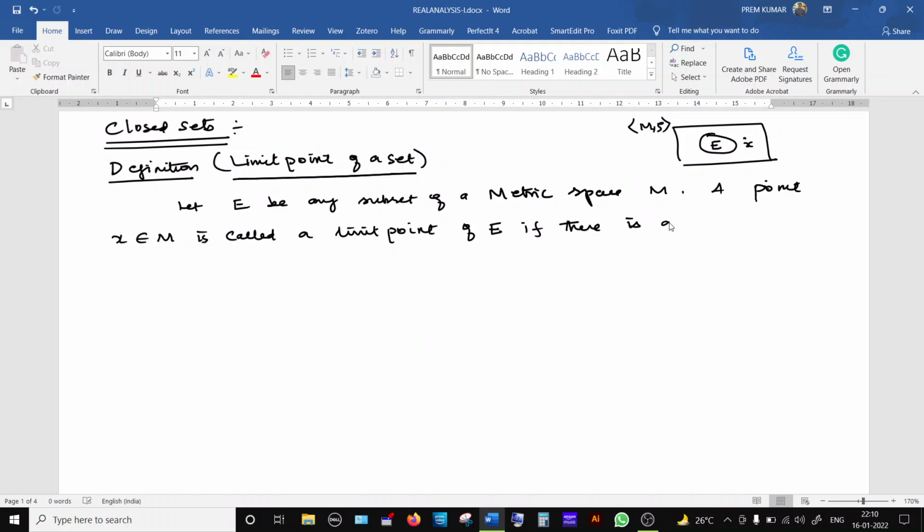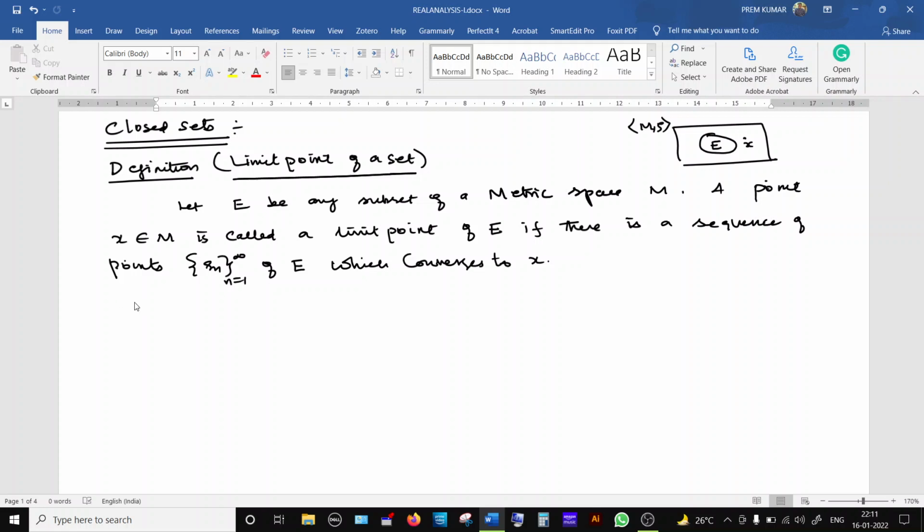there is a sequence of points, because we have to use the word points instead of real numbers, say Sn, a sequence of points of the set E which converges to this X. When we say a point X is called a limit point of the set E, the meaning is there must be one sequence inside E that is converging to this X. And now we collect all those limit points of the set E.